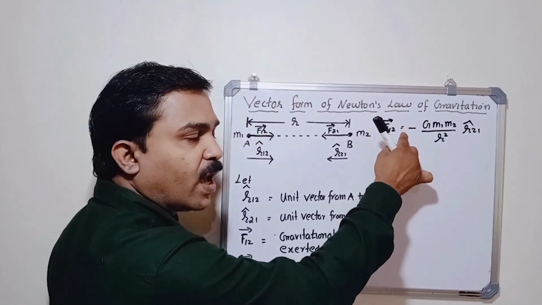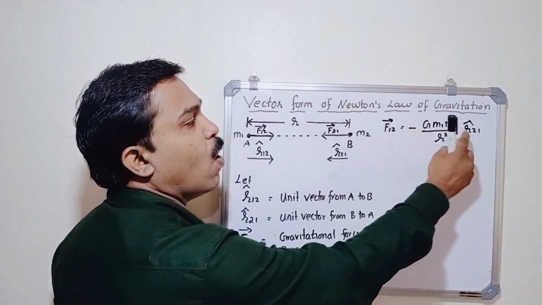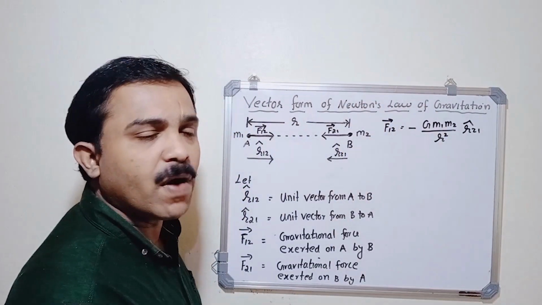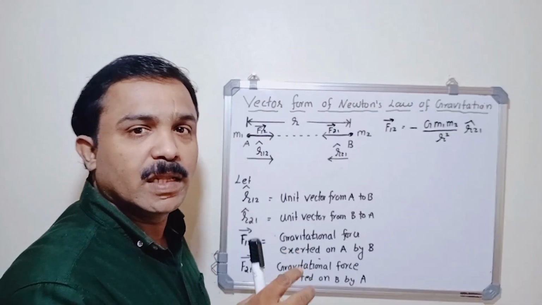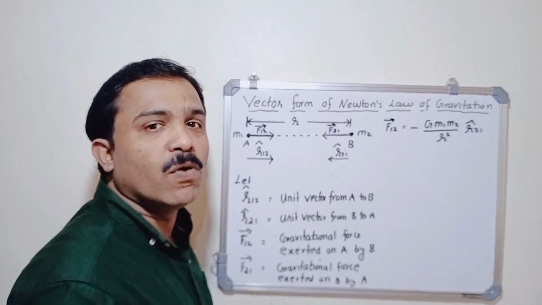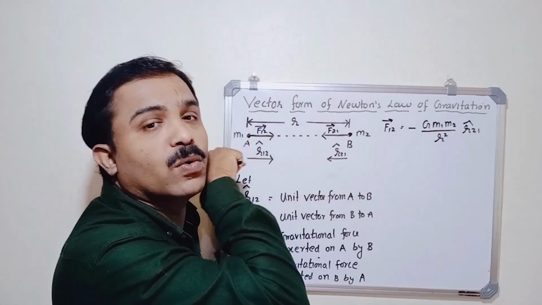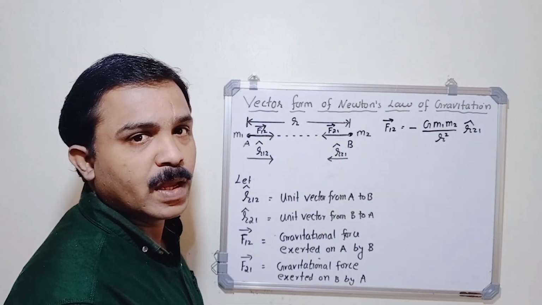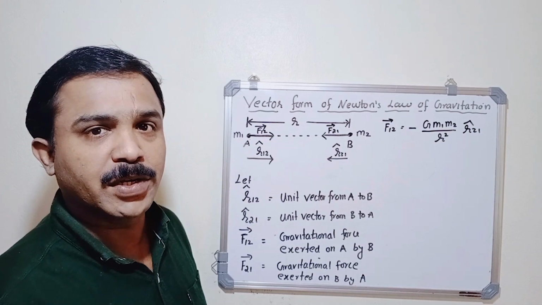This negative sign indicates that the direction of F12 is opposite to the direction of R21 cap. That means the nature of the gravitational force is attractive, that is, M1 is attracted towards M2. Now this is the vector form of Newton's law of gravitation.